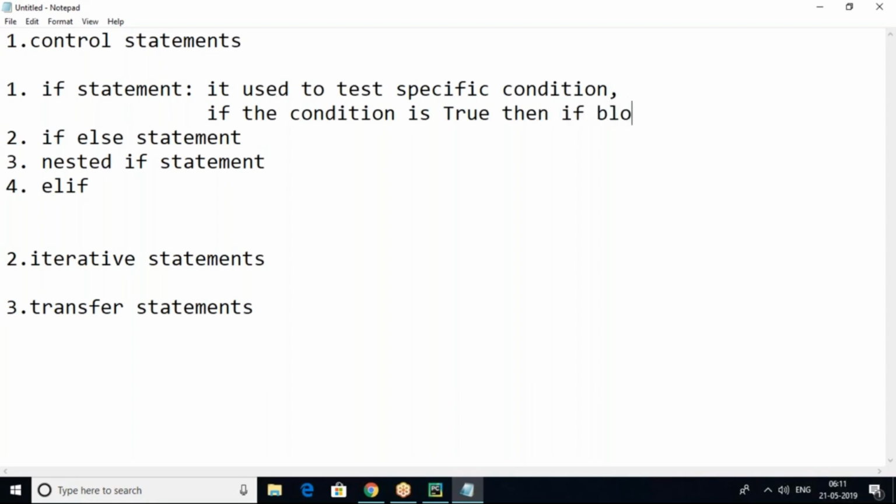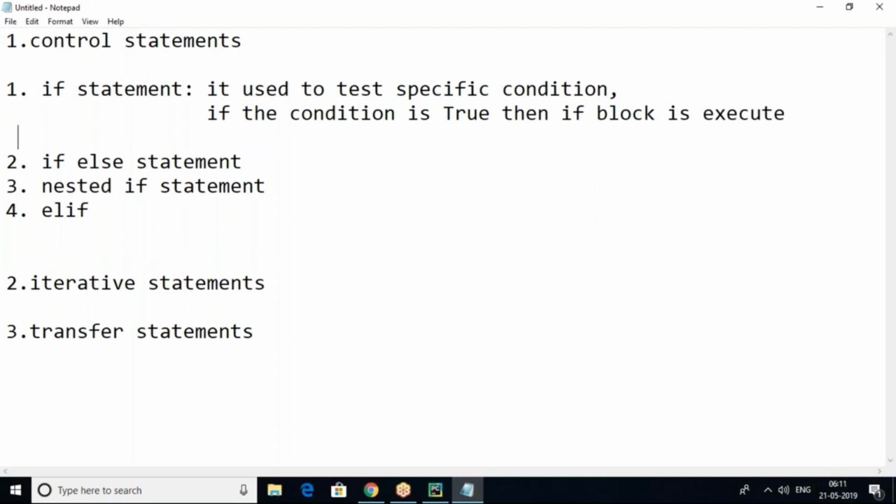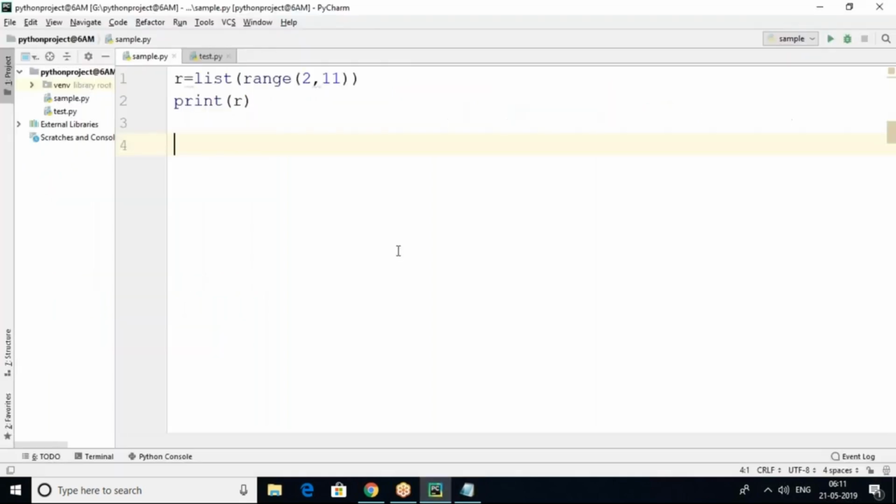Otherwise nothing will be executed. So it is a simple if statement.